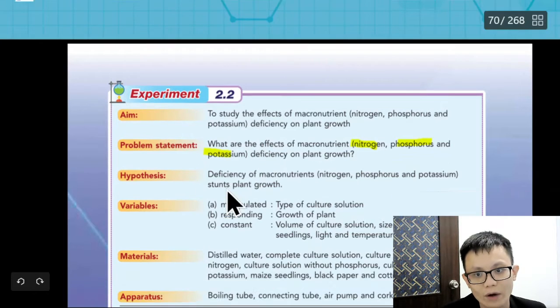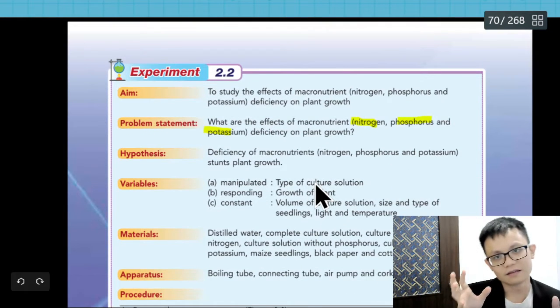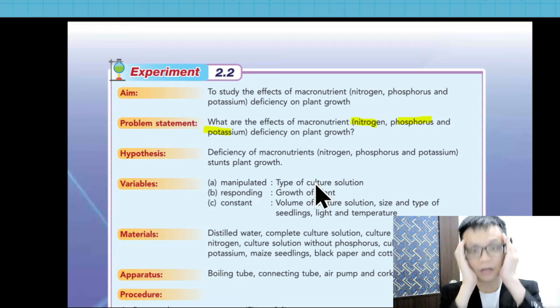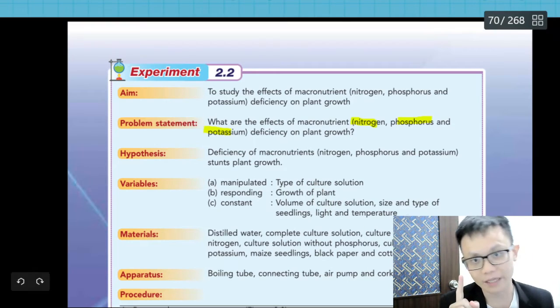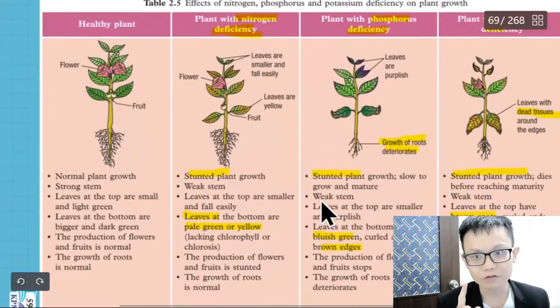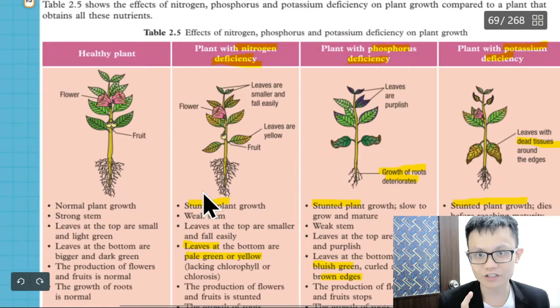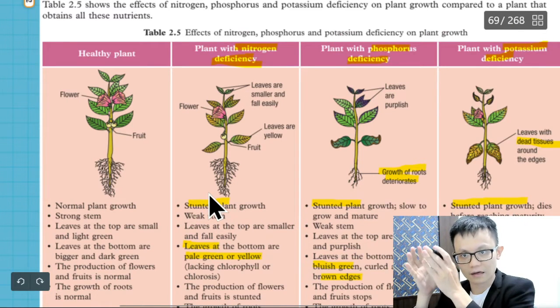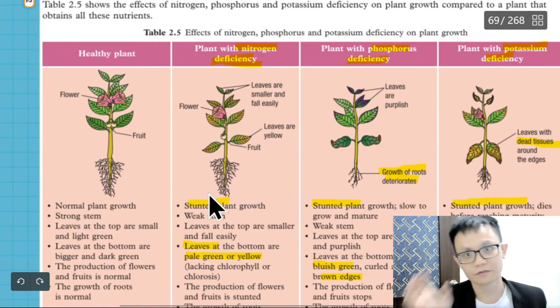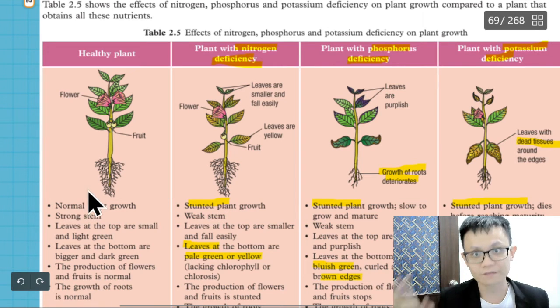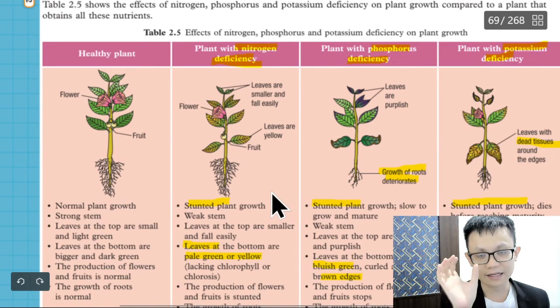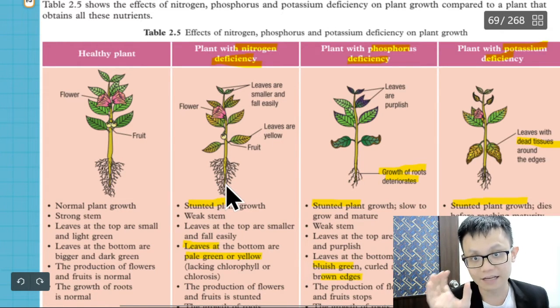Okay, before we do this experiment, we can imagine first what I'm going to do. I'm going to make a culture solution, what we call the control variable. Experiment A is where everything is present. Experiment B, in the B apparatus, every nutrient is present except for nitrogen.